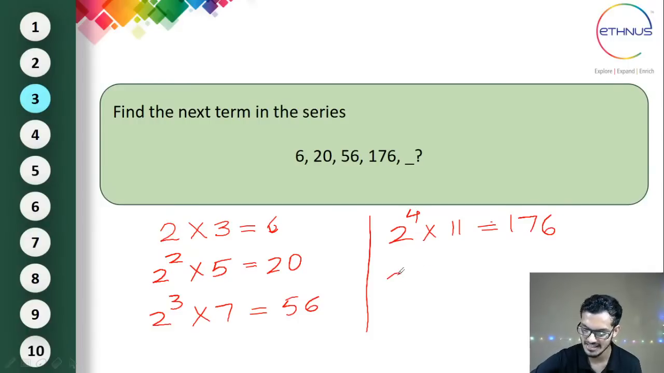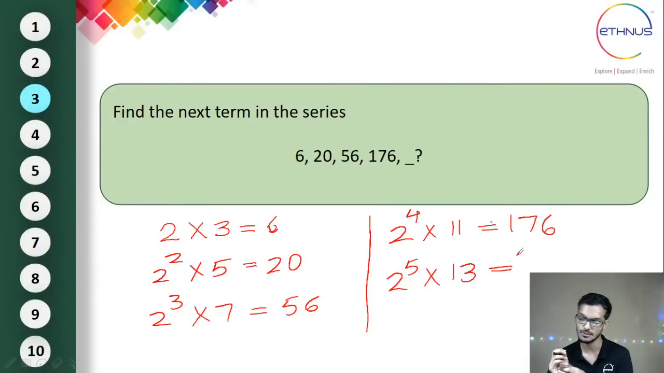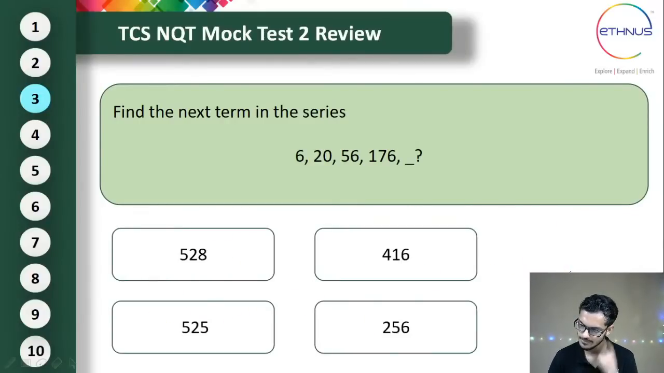So we can guess the next one: 2 to the power of 5 into 13 will give the answer. 2 to the power of 5 is 32. 32 into 13: 32 into 3 is 96, and 32 into 10 is 320, so you get 416. So this is the correct answer, that is 416. Yeah, option B is the correct answer, which is 416.